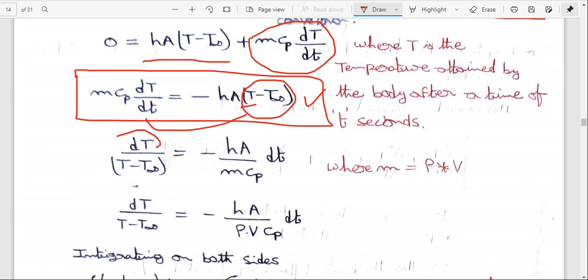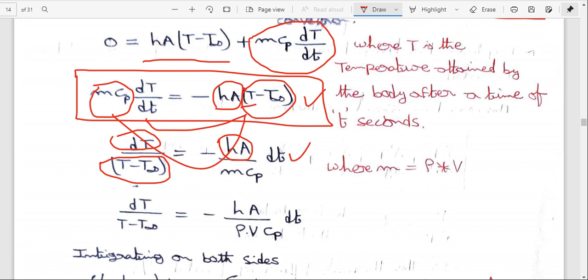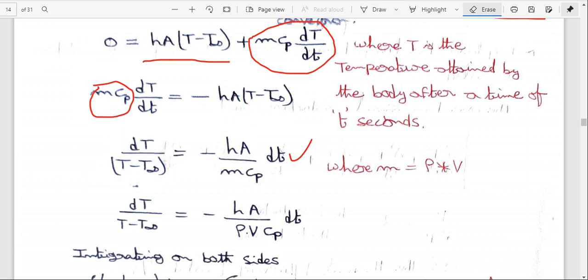That's why dT by (T minus T infinity) is equal to minus of hA into m Cp value, I am bringing to this side. So that's why minus hA by m Cp into dt.